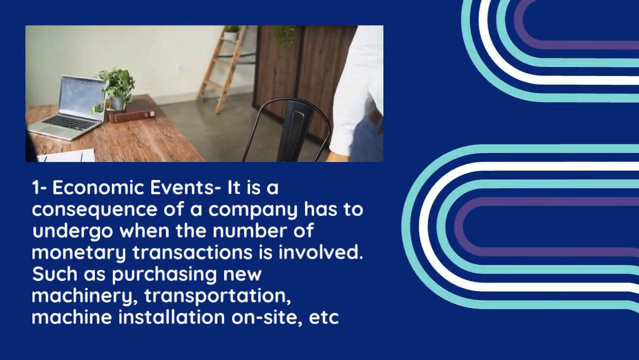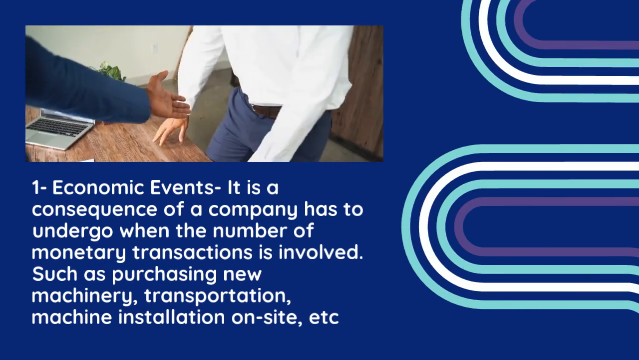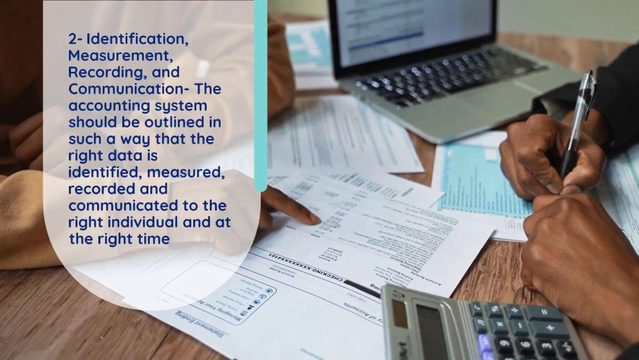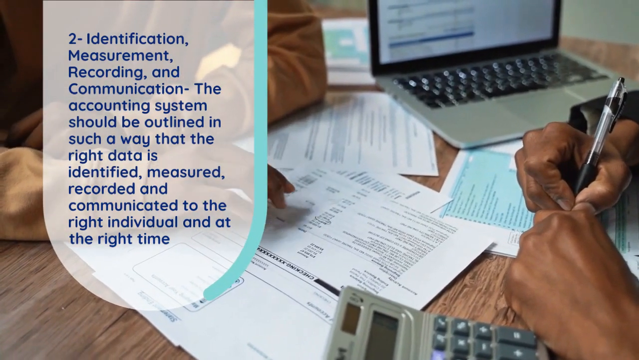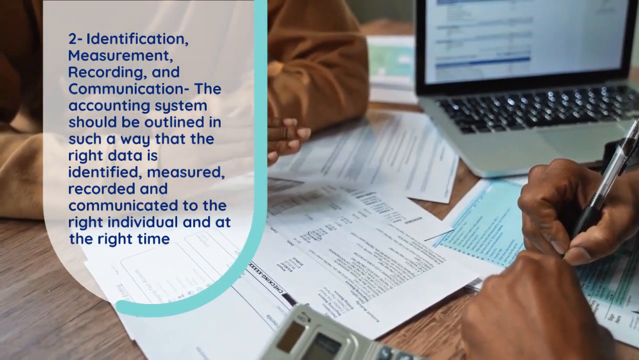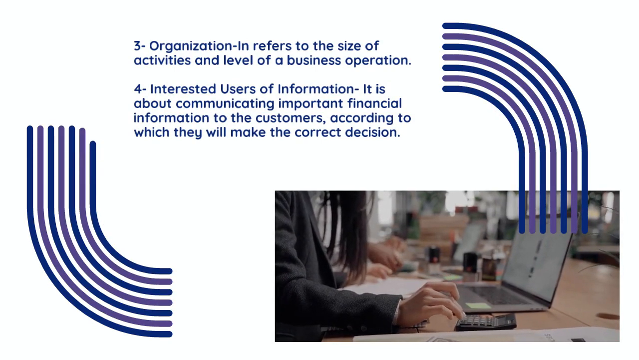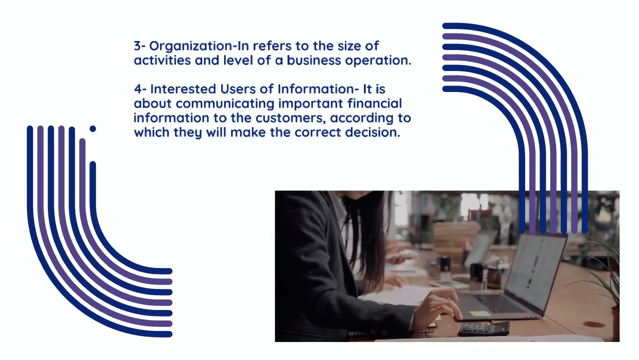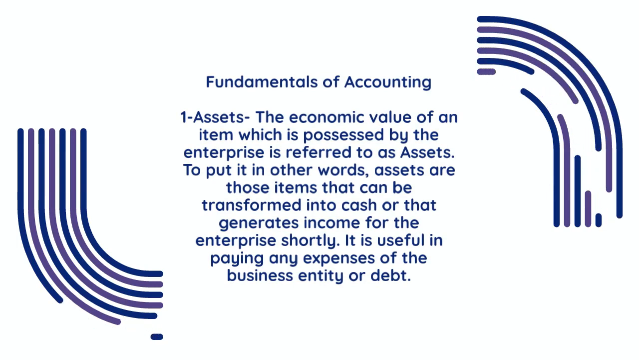1. Economic events. It is a consequence of a company having to undergo a number of monetary transactions, such as purchasing new machinery, transportation, machine installation on site, etc. 2. Identification, measurement, recording, and communication. The accounting system should be outlined in such a way that the right data is identified, measured, recorded and communicated to the right individual at the right time. 3. Organization. It refers to the size of activities and level of a business operation. 4. Interested users of information. It is about communicating important financial information to the customers, according to which they will make decisions.